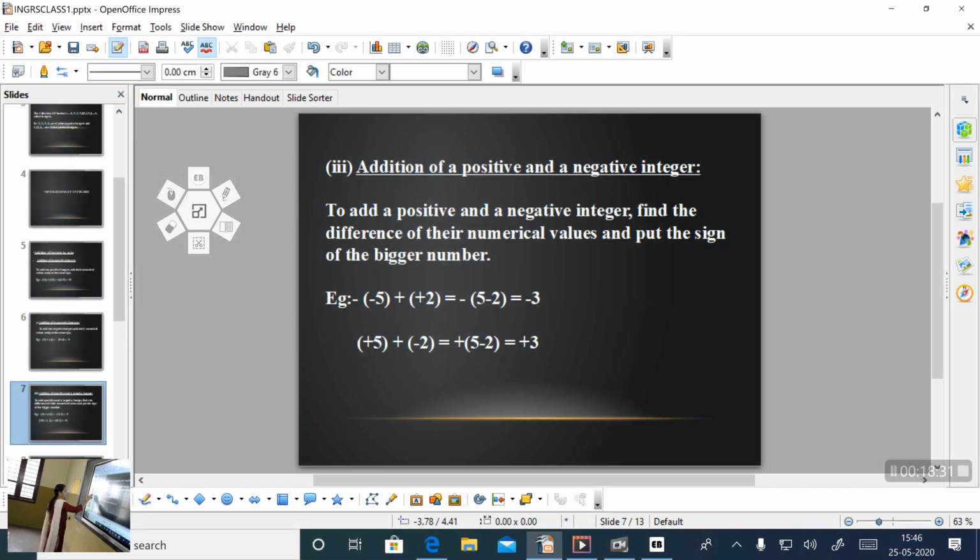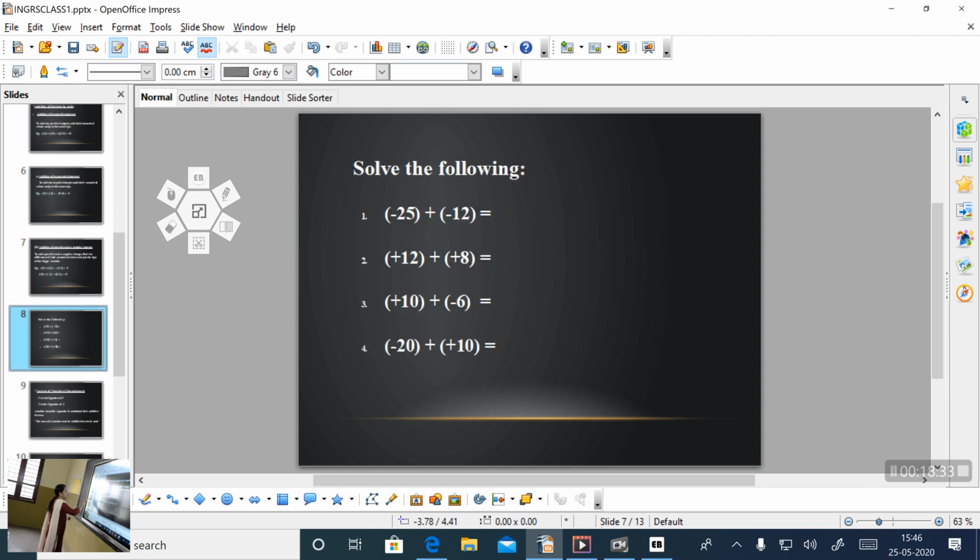Now we can solve some problems, then it will be clear for you. So you can also find the answer with me and check your answers. So first number is minus 25 plus minus 12. Which is this case? This is our second case because here both numbers are negative.